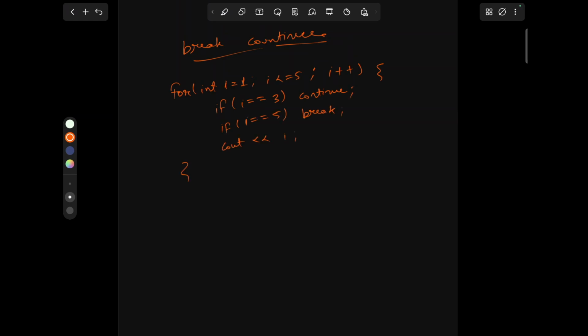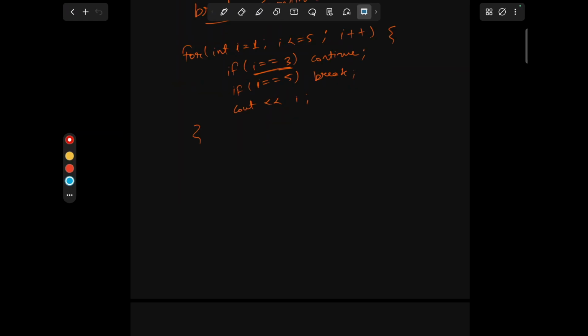Let's look at the important concept related to loops. We can control loop flow using break and continue. How are we going to use it? For int i equals to 1, i less than or equal to 5, i plus plus. What we know is the loop runs automatically and repeatedly until the condition is false, but we may want to stop a loop in between, or skip a certain iteration in the loop. We will use break and continue. If i equals to 3, continue. If i equals to 5, break. Let's look at this code.